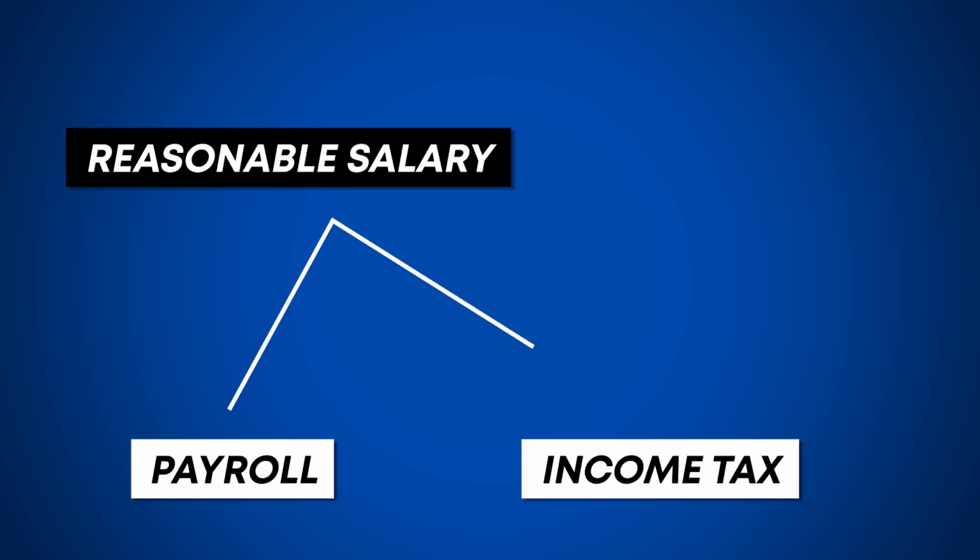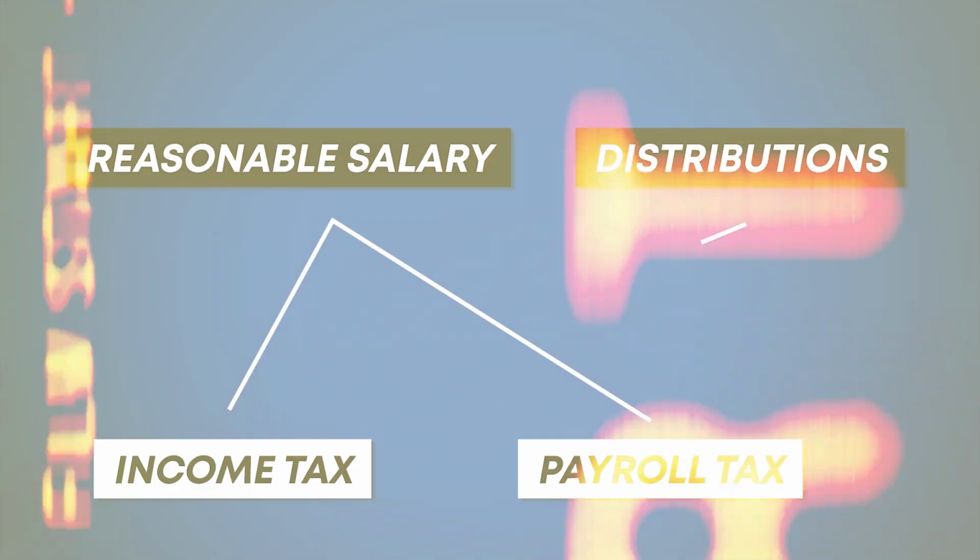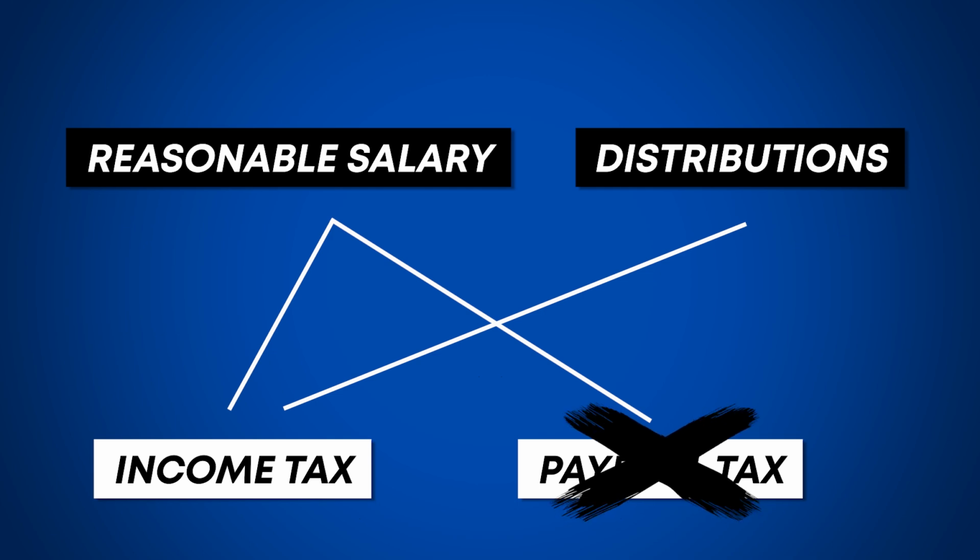So next up is, how are these S-Corp distributions taxed? Well, your reasonable salary will be subject to both payroll and income taxes, right? We've touched on that a few times already. Payroll taxes, which fund Social Security and Medicare, are taxed around 15%. However, since distributions are considered business profits rather than wages, they aren't subject to payroll taxes. This presents a valuable opportunity to save on taxes.